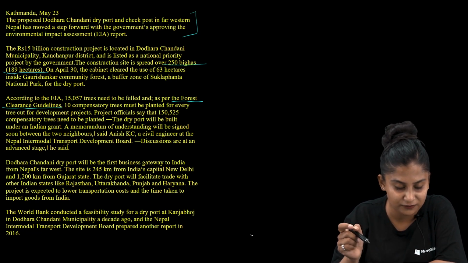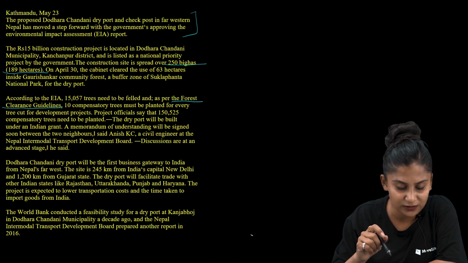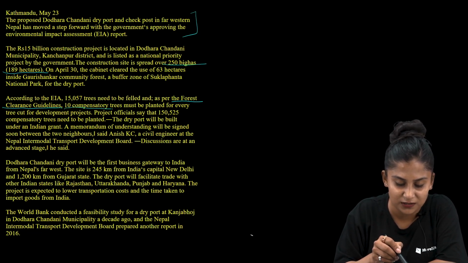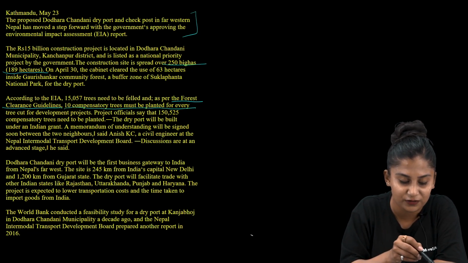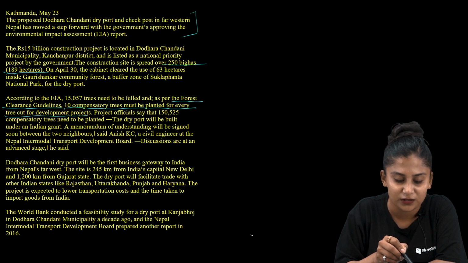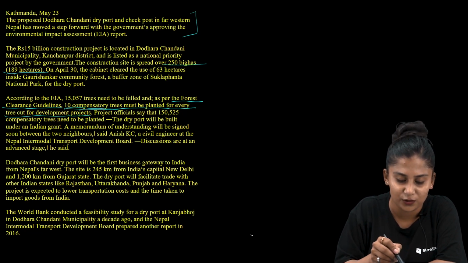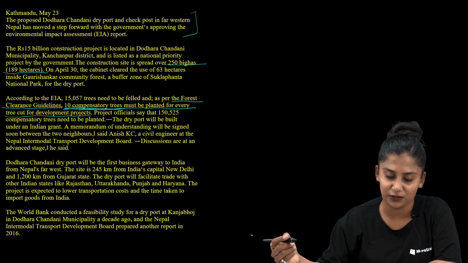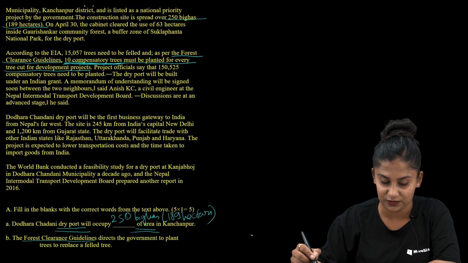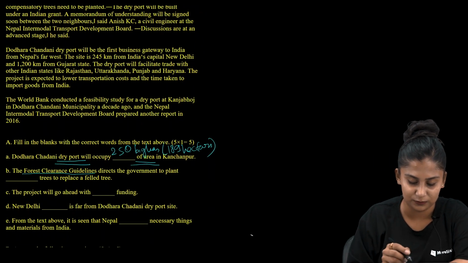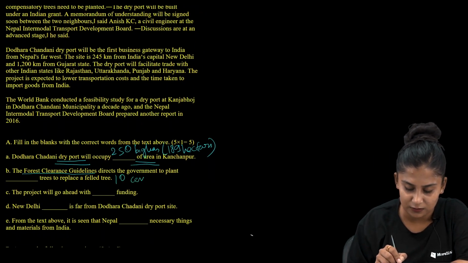And the third paragraph reads, as per the forest clearance guidelines, 10 compensatory trees must be planted for every tree cut for a development project. So here we got it. The government is directed to plant 10 compensatory trees. So our correct answer would be 10